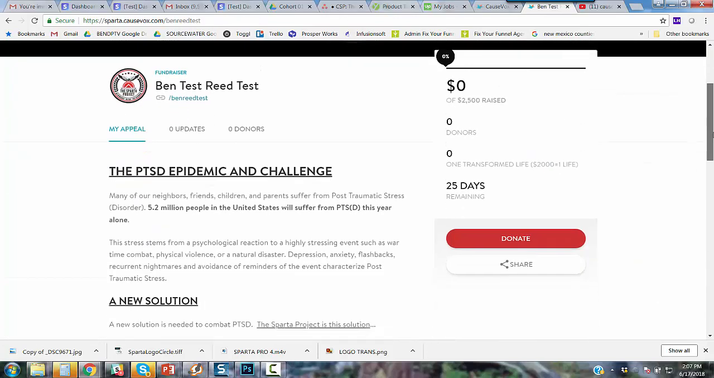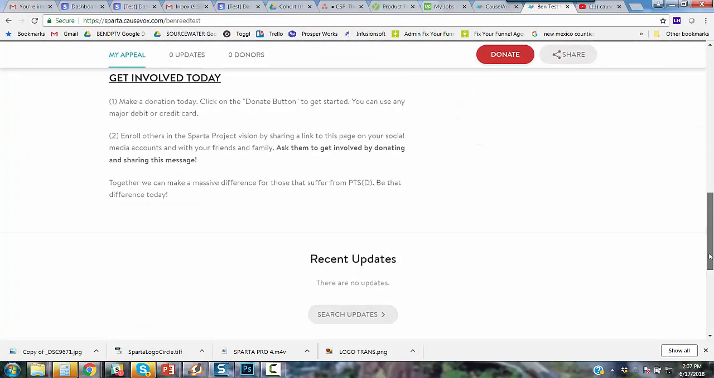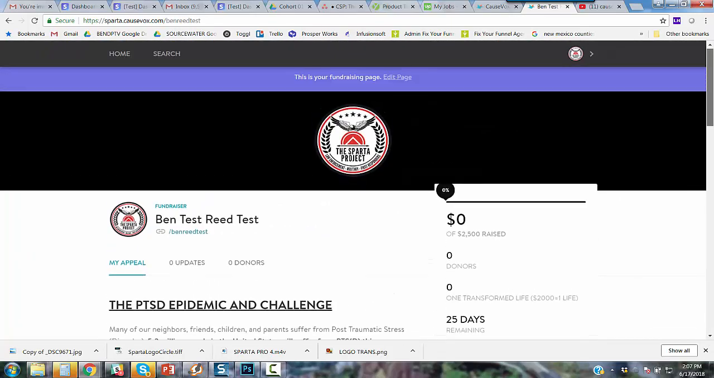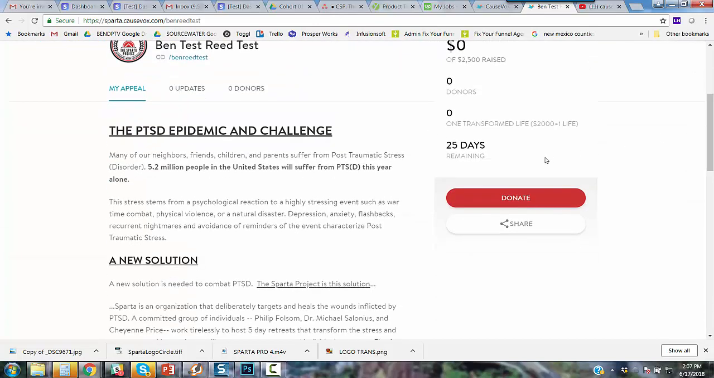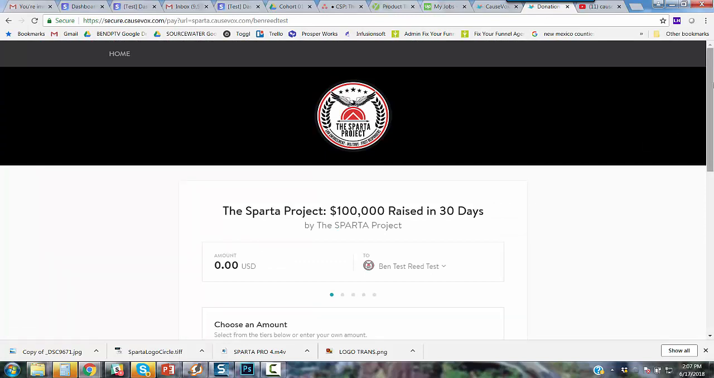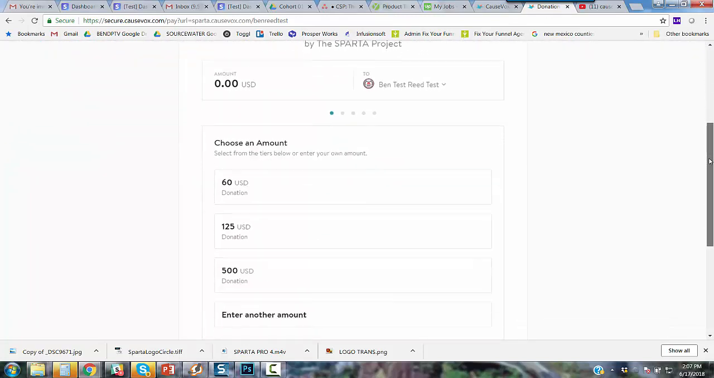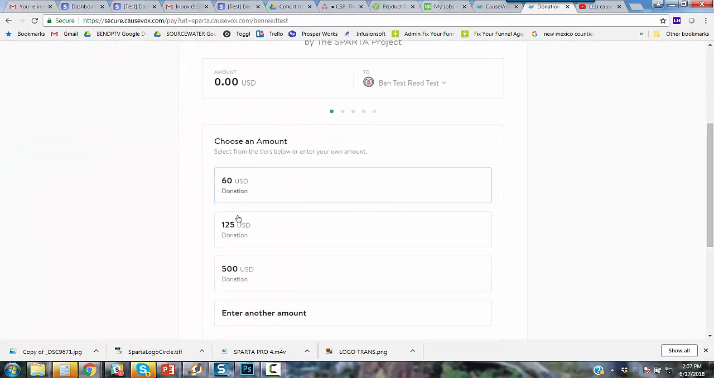So you can now see here, this is what it looks like. You can see all your donors, see all the updates, and you can scroll down and see what it looks like here. Now, when people want to make a donation, they're going to come to this page and they're going to click on donate. They'll click on donate and they're going to go through this process. So you can select here $60 donation, $125. These are the 3 tiers that I gave.